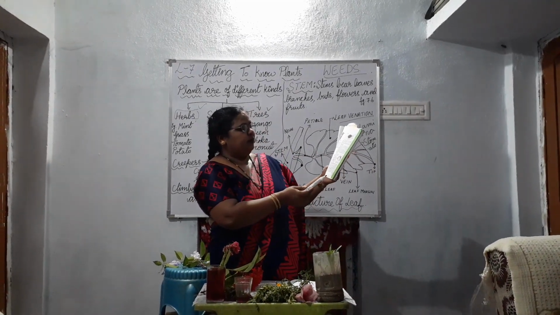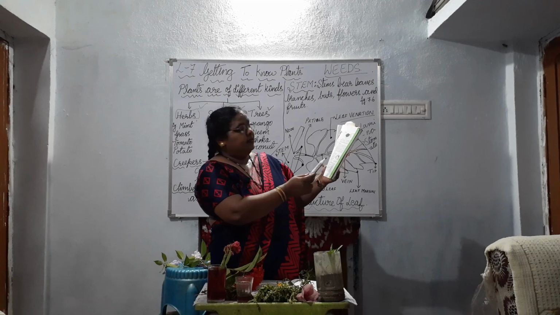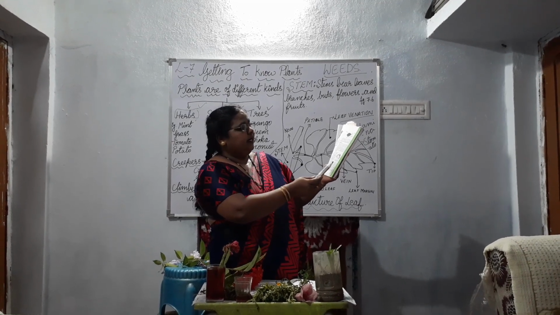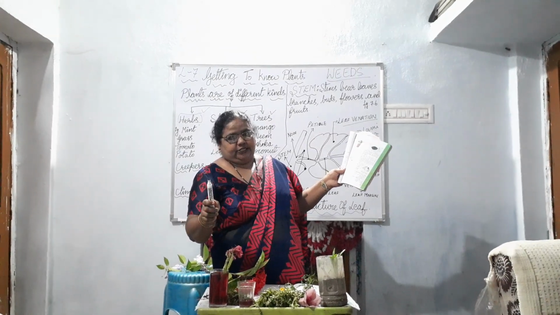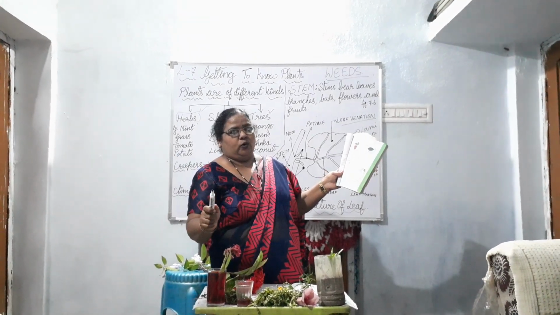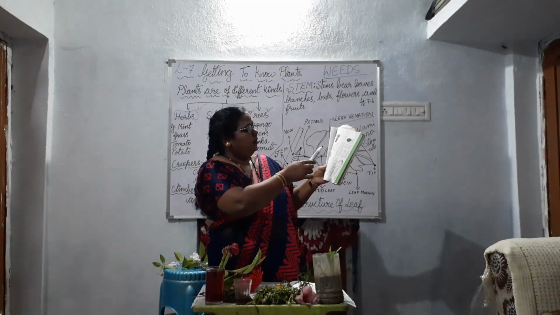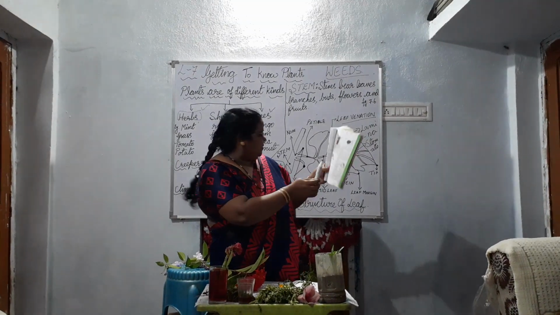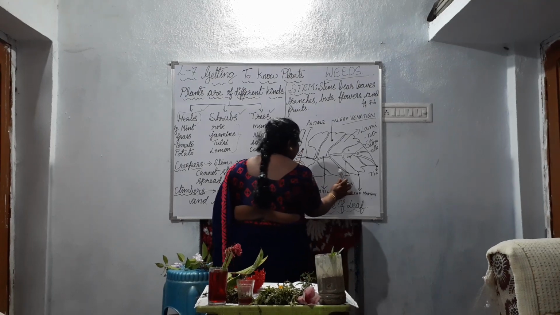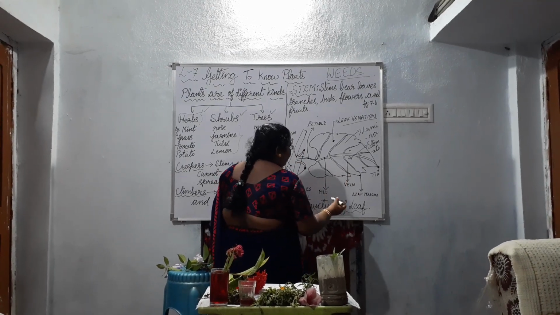Okay, you can do this activity 3 in the house. That is page number 55, figure 7.9, taking an impression of a leaf. Do this activity in the rough notebook and find out the veins and the midrib. This is called not mid-leaf, it is midrib.